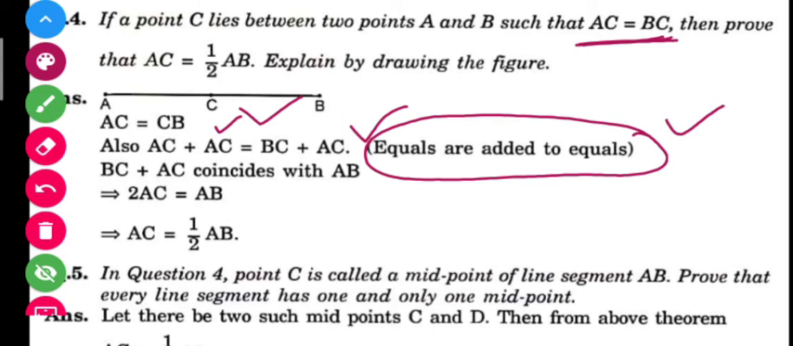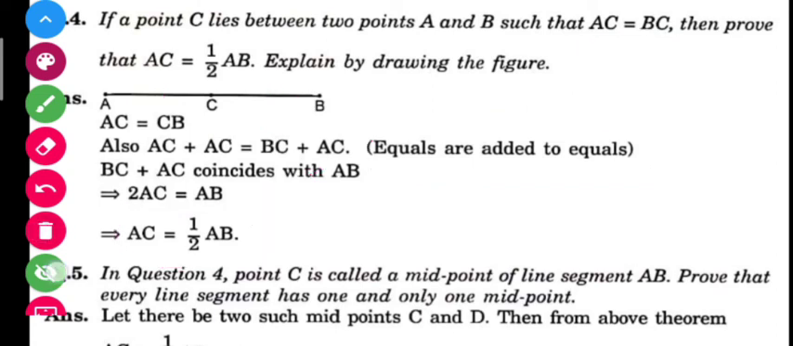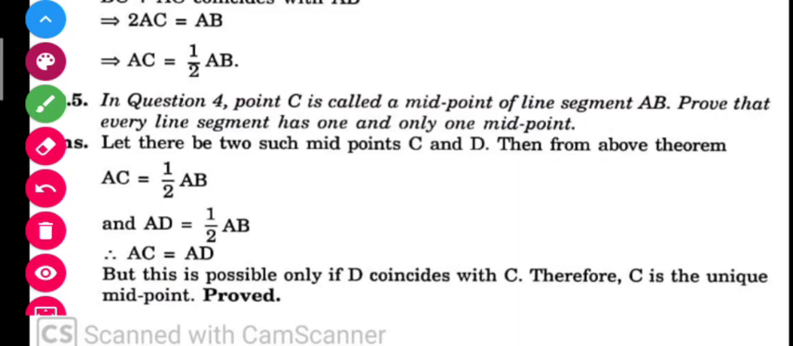Very simple. So what you have to do is just add the similar term on both sides, because you know that if equals are added to equals, the wholes are always equal, and by solving this you will get the result here. Okay, so let us move to question number 5 here. Now what the question is saying, in question 4, point C is called a midpoint of the line segment. Yes, I told you if AC is equal to BC, it means C is the midpoint of AB, right? So like this, if this is A and this is B, and C is here, then C is the midpoint of AB. Why? Because AC is equal to BC here.